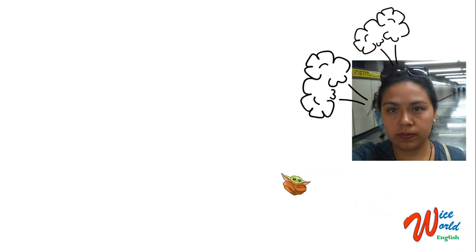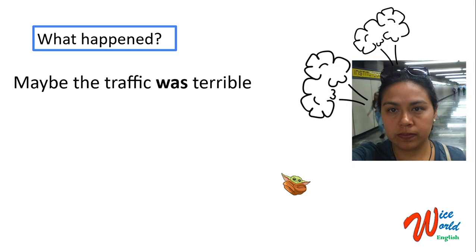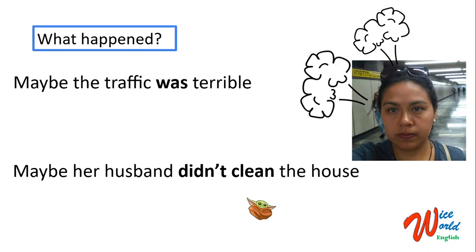Once again, the woman is angry, and we're going to make speculations. So what happened? Maybe the traffic was terrible. Or maybe her husband didn't clean the house. So she just called him and he said, oh, I didn't clean the house. But now, can you pause the video for a moment and write the sentences with must? Let's see how you do it. Maybe you remember your classes from school or something. Let's see. Okay, so let's check the answers very fast.